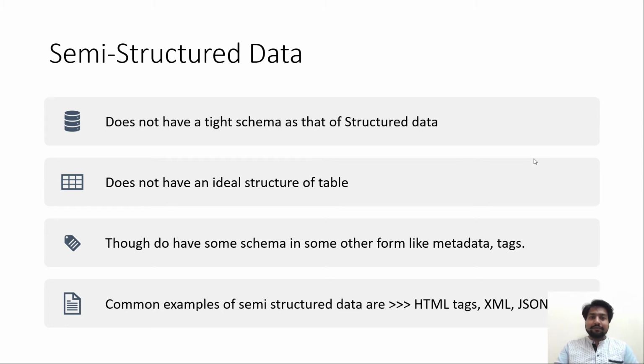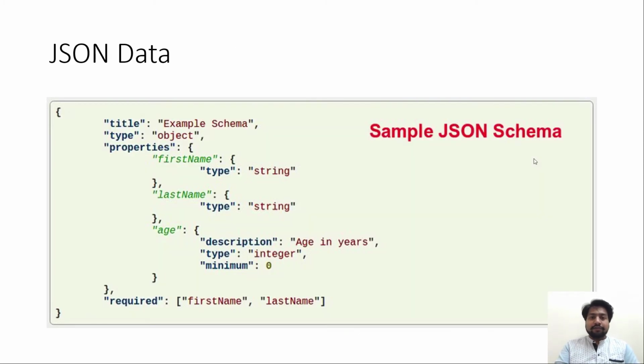So let's see those examples now. Here is some JSON code for us. Now you would be wondering why we are calling it unstructured or semi-structured data. The reason is that corresponding to title we are directly providing a value, and for type also we have directly provided a value. Then corresponding to properties there is a kind of array, which then contains key value pairs.